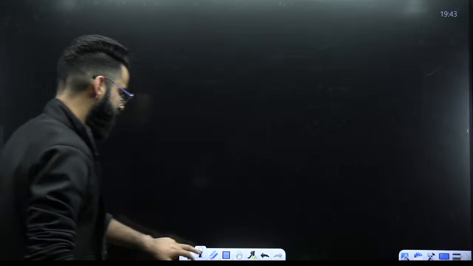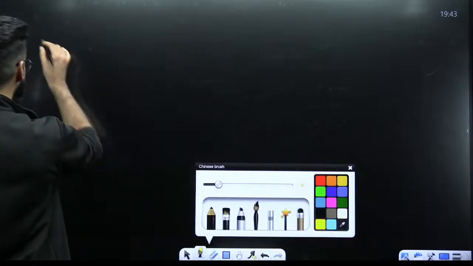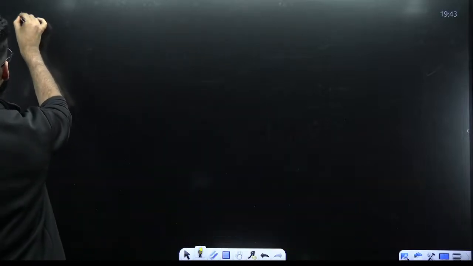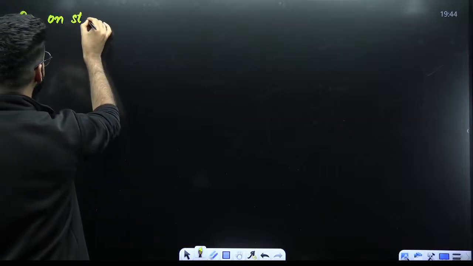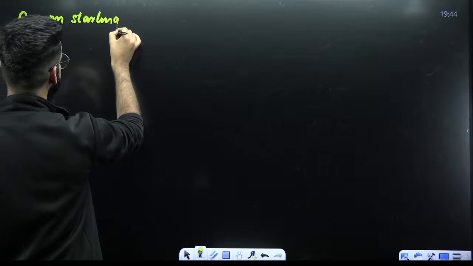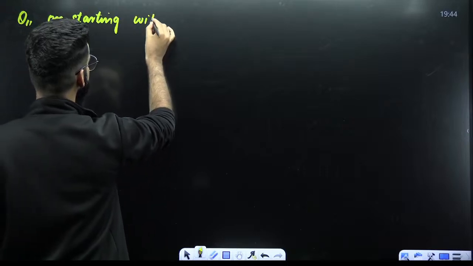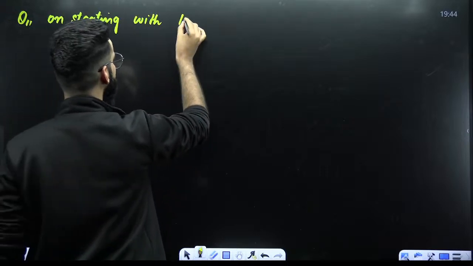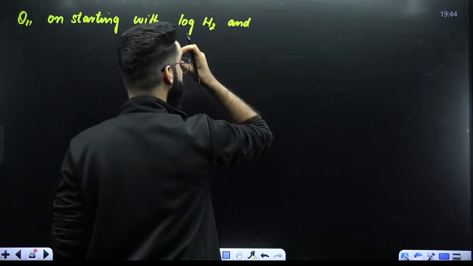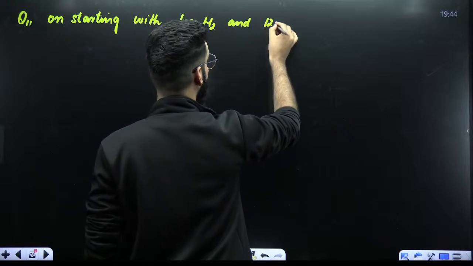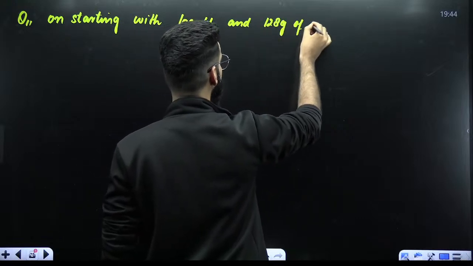All right, for example, I'm writing one simple question like this. Starting with 10 grams of H2 and 128 grams of O2.